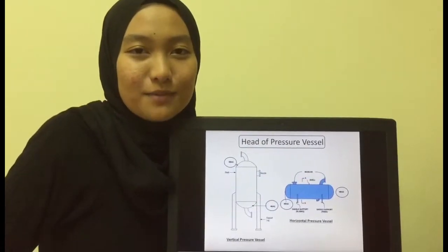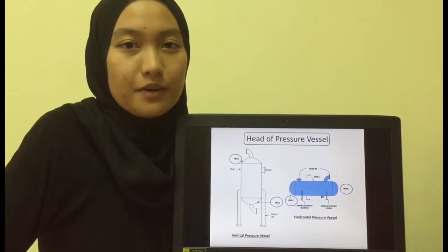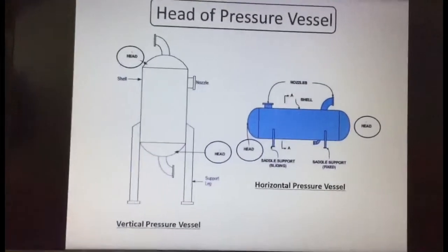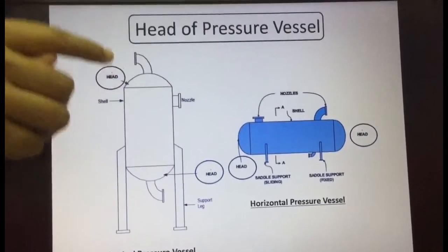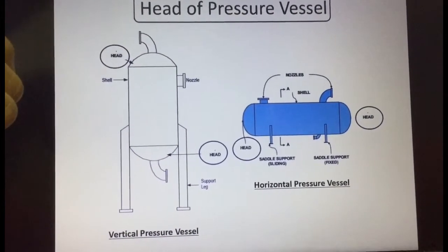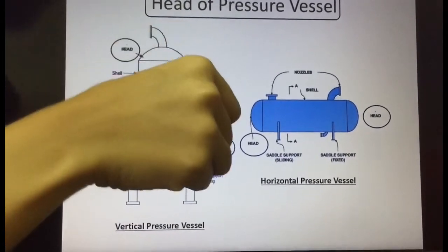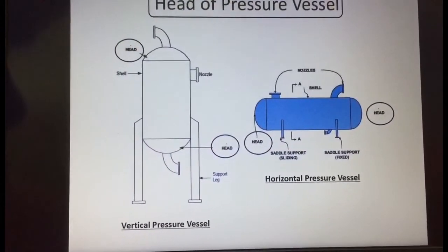Hi, my name is Hazkia Johari and I will present about the head of pressure vessel. So this is the vertical pressure vessel. This is the top head and this one is the bottom head. And another one is the horizontal pressure vessel. This is the head and this is the other head.